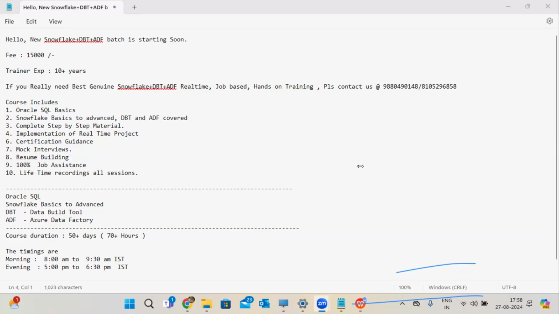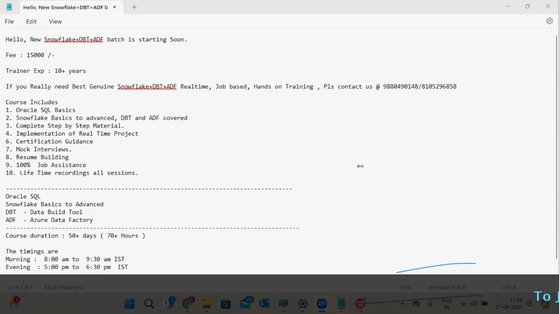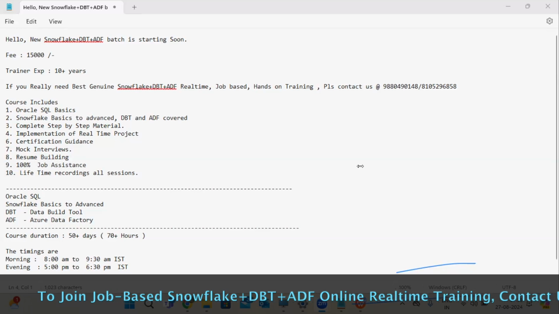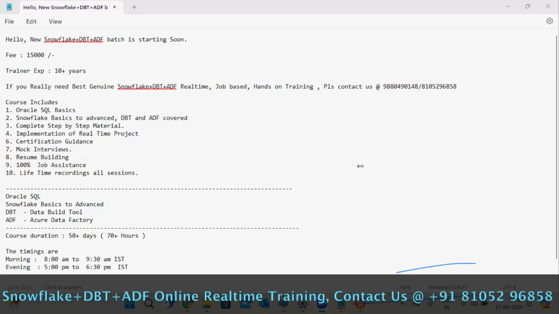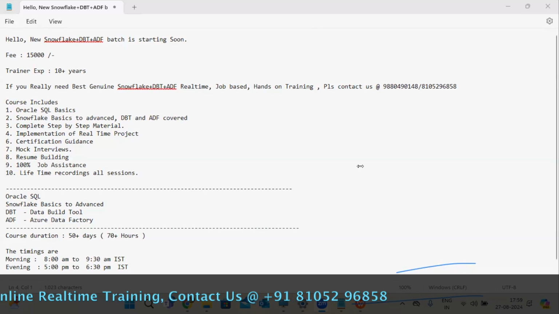If you don't have coding knowledge, you have zero IT knowledge, you are not even from a non-IT background, you are not a working person, in all cases I'm saying, you can come to my training because I am going from scratch. I keep one point in my mind: I should make everyone understand my training, not only the experienced people already in IT or already working. Even those who are not working, who don't have any company exposure, can understand my coding. That is the reason I am here in the market for so many years. That's the way I try. So you need not worry about this.